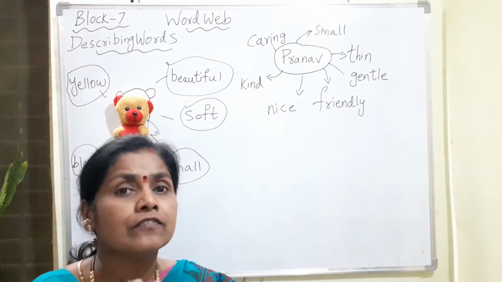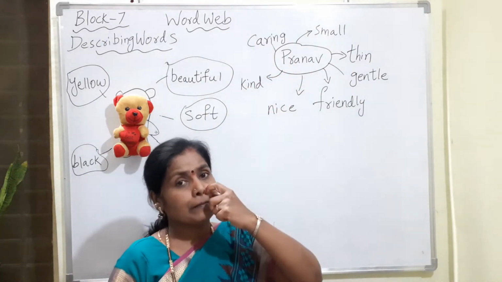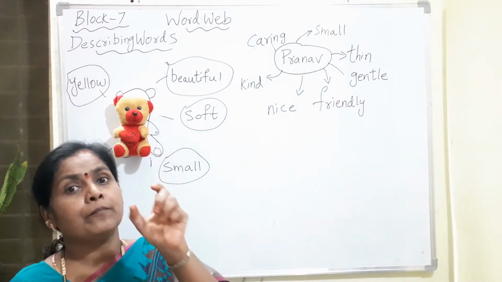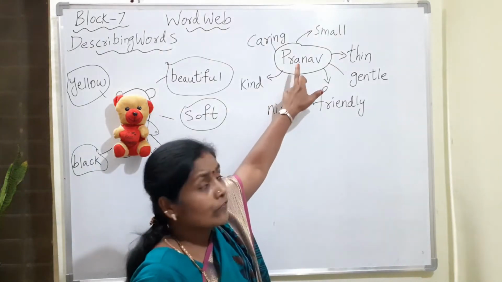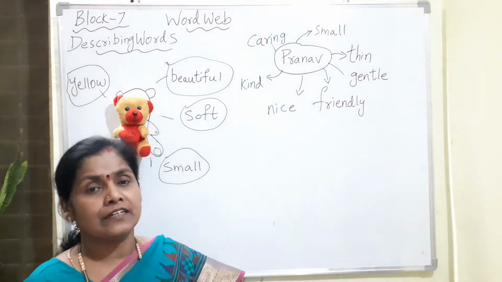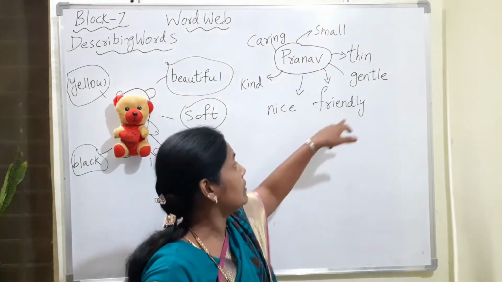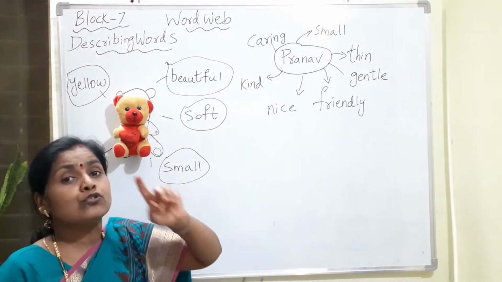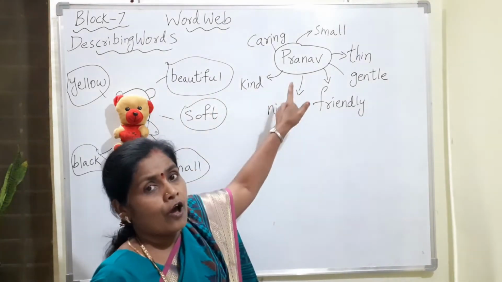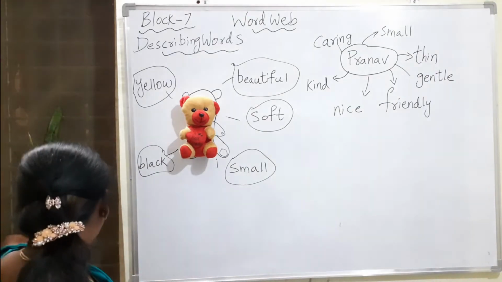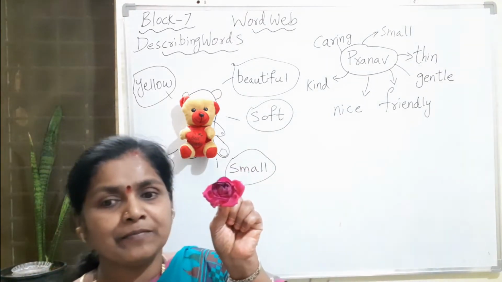What is this Pranav? It is a naming word. Pranav is for the particular name, a proper noun. So what are we doing with this Pranav? We are describing him with different words. The words which are used to describe an animal or Pranav or a plant or a flower. If you take the flower also, you can describe it.